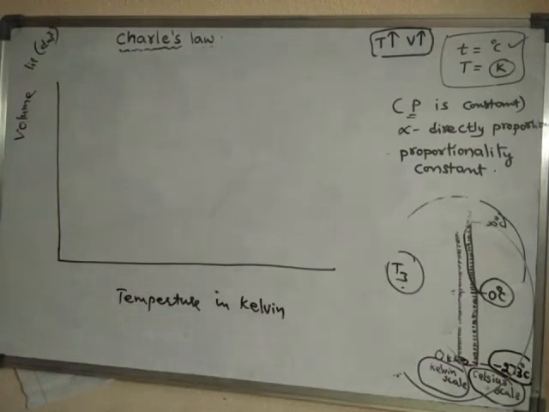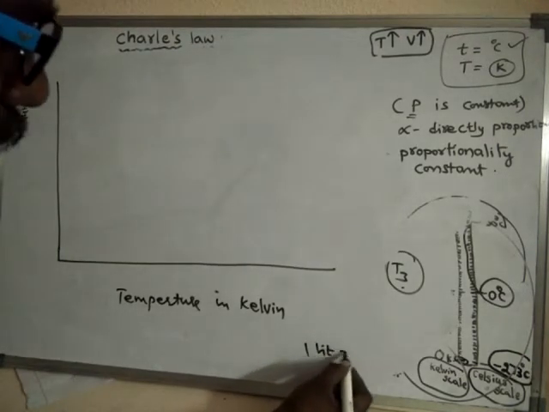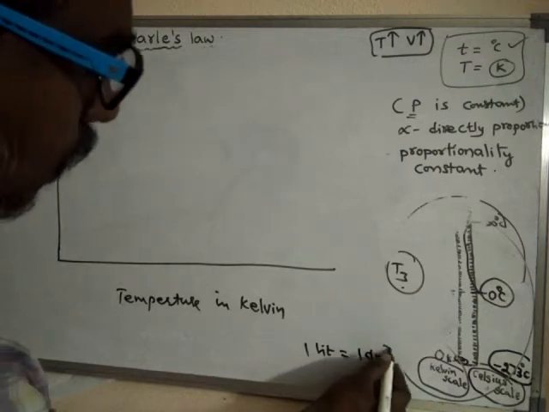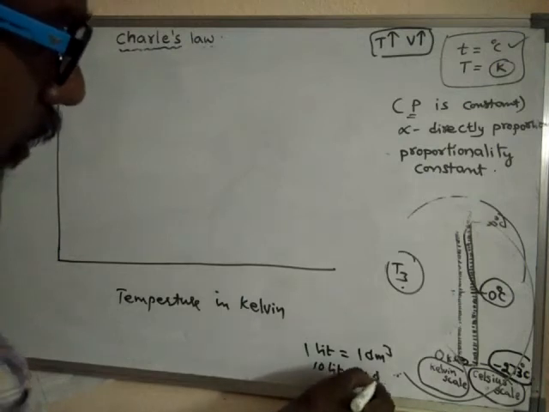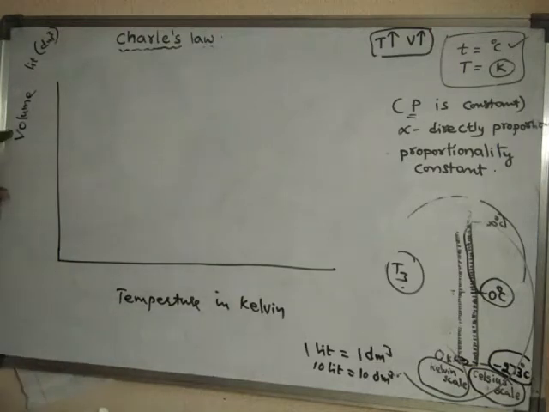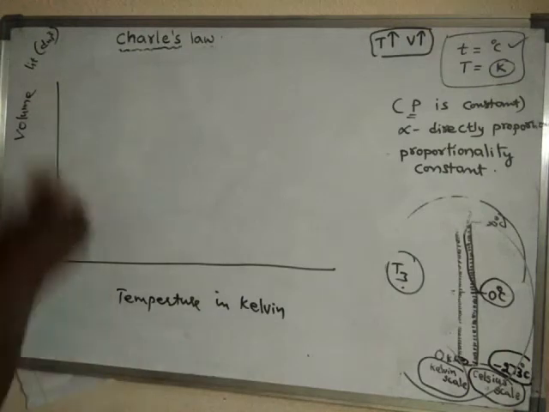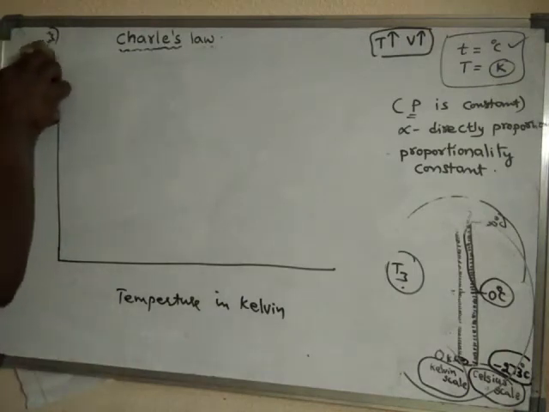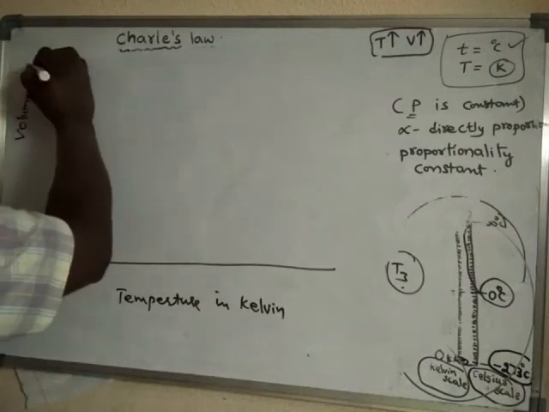Both are the same, because 1 liter is equal to 1 decimeter cube. Suppose 10 liters, then it is equal to 10 decimeter cube. So if volume is measured in liters, it is understood that volume is measured in decimeter cube. I will write decimeter cube.